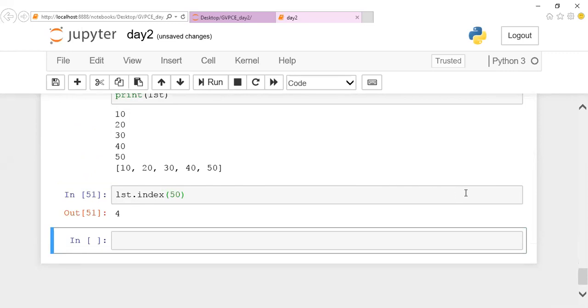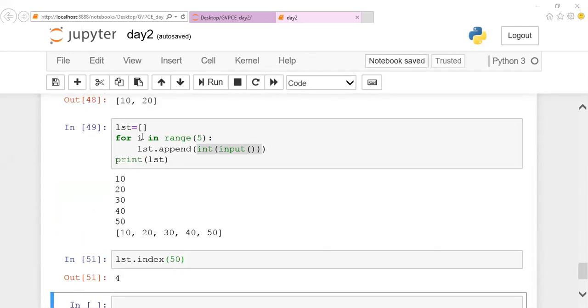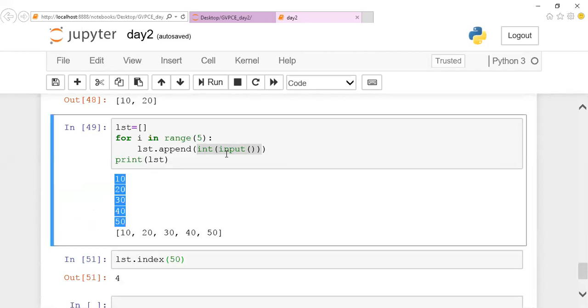Which one are you asking, Manikandan? How we got 10, 20 and so on? I'm putting this process in a loop. These are the inputs accepted from the user by using the input method. You can notice here, I'm accepting input from the user, int of input. So I'm just feeding the input to my list, then I'm writing print and showing it. This is just adding an element to the list.